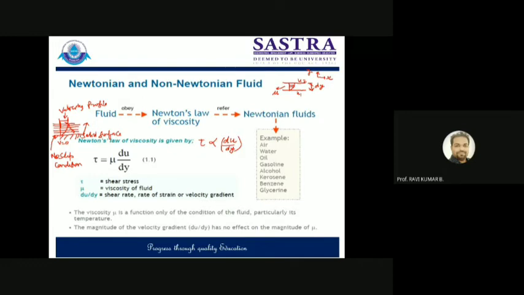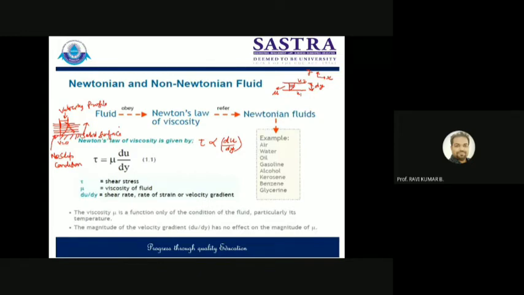The moment your fluid velocity becomes equal to the velocity of the solid surface, we can say the fluid has attained the no slip condition. So no slip condition only exists at the solid surface. If you are going away from the solid surface, there will be no case where you will get no slip condition. Is that clear? So no slip condition is the state at which the fluid velocity becomes equal to the velocity of the solid surface. Note it down in your notebook, because this is a very important concept. You need to understand this clearly.